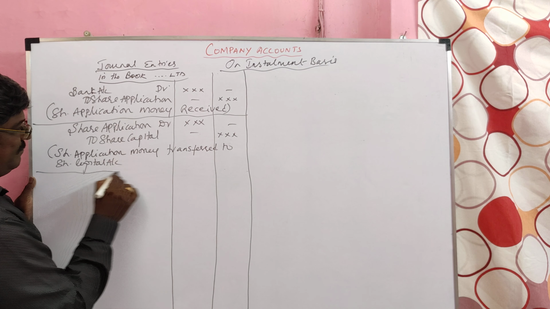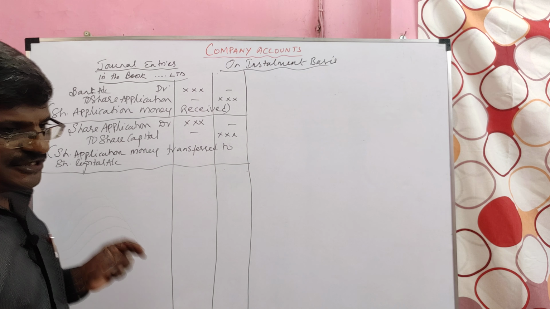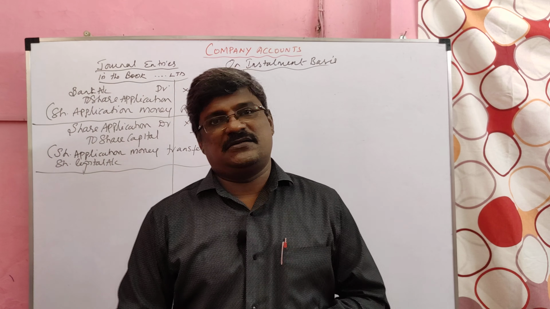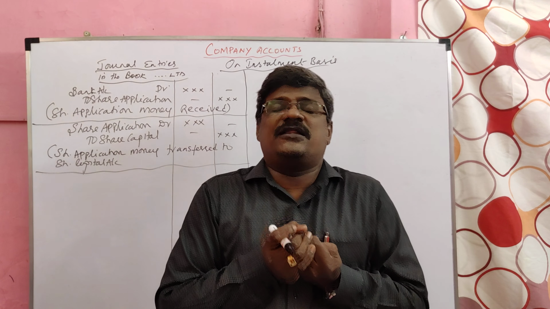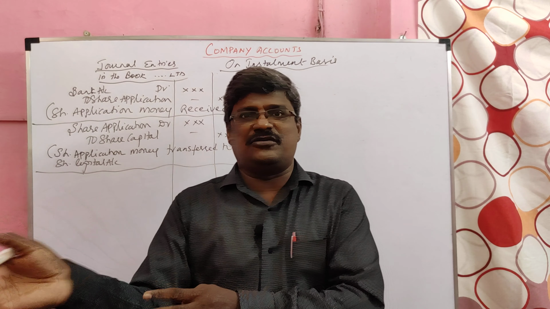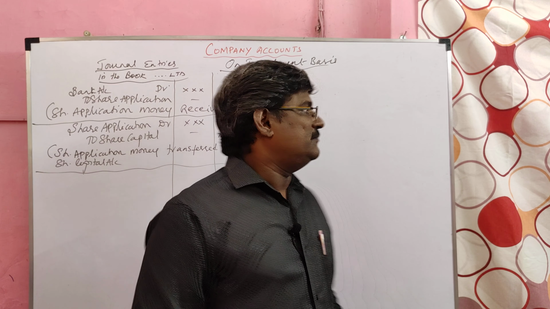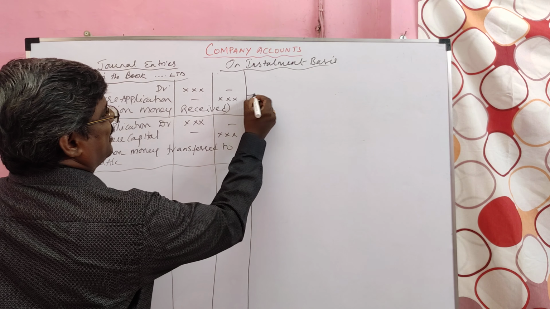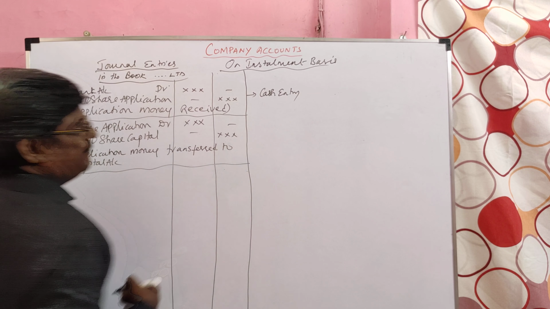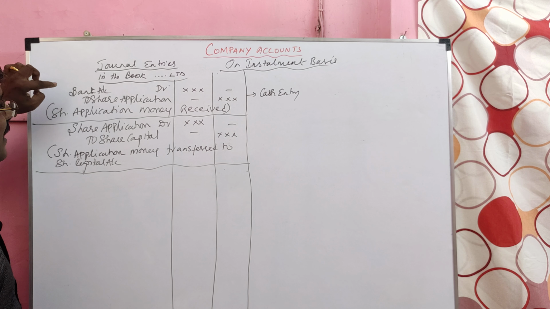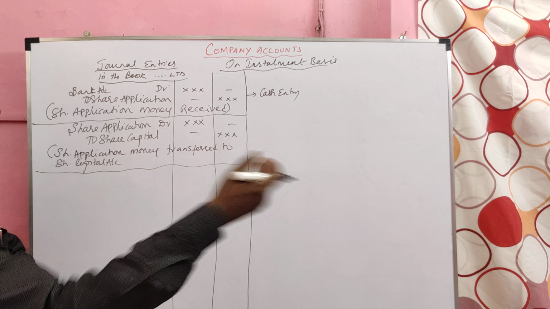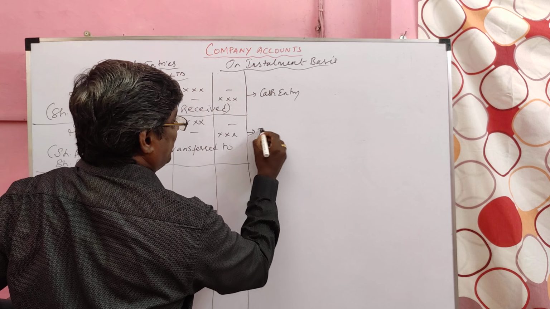Listen students, the first installment I said is application. In application we have two entries. One is the company collects share money; for that the entry is bank account debit to share application. Then that received share application money should be transferred to the share capital account. Here the company collects share money, so this we call a cash entry. The company collects money from the applicant. The received money transferred to the capital account, this we call a transfer entry.